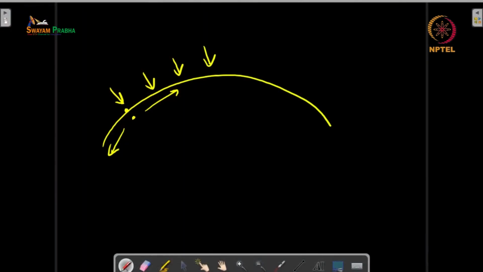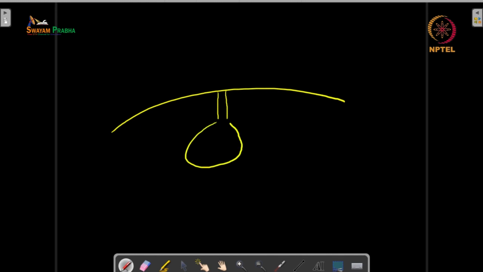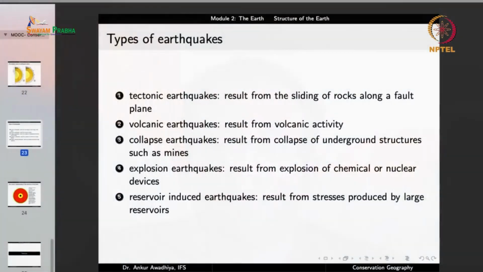So essentially, if this is the earth and if there is a mine, now suppose this mine collapses, that is, all this portion comes down. When there is a collapse, that will also generate certain waves, and that will also result in certain vibrations on the earth. We can make use of those vibrations as well.